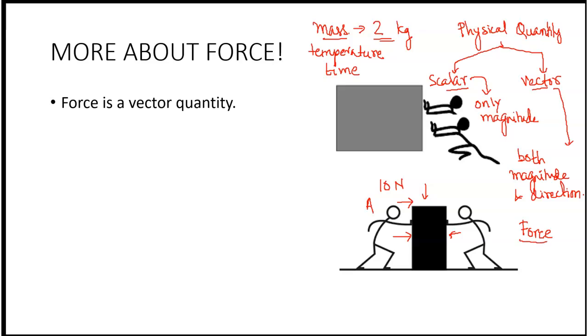So to specify force, you have to mention both magnitude and direction. To completely define force, we need to know its magnitude as well as its direction. Therefore, we can say that force is a vector quantity. So students, remember, every physical quantity which has both magnitude as well as direction is known as a vector quantity, right? So force is a vector quantity.